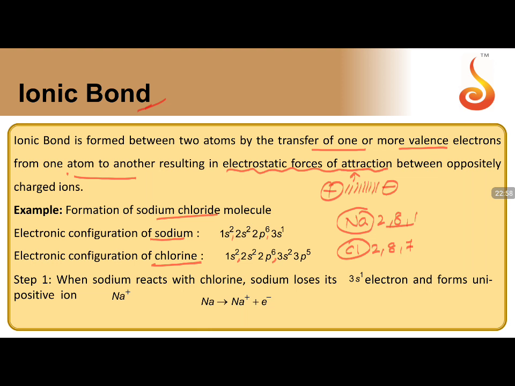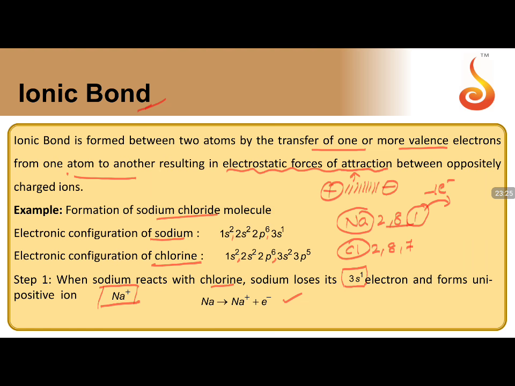When sodium reacts with chlorine, sodium loses its outermost electron. What is the outermost electron? This electron, it has to lose one electron from here, and that will be in 3s. So the 3s electron it will lose and form a uni-positive ion. So by losing that, it gets uni-positive ion formation. So this is your equation.